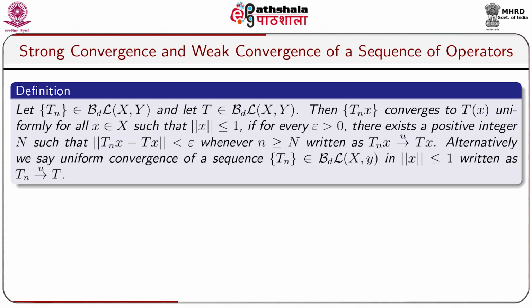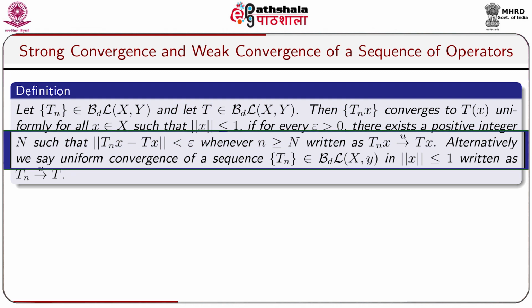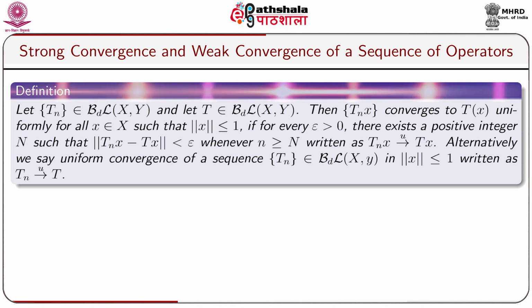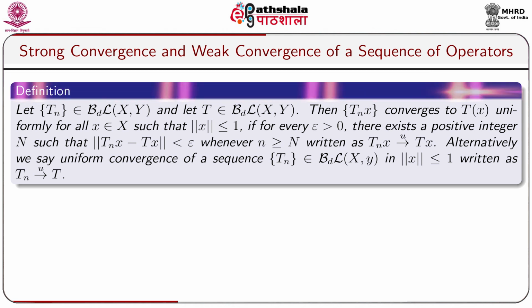Let us take a definition. Let the sequence T_n belong to BL(X,Y) and let T belong to BL(X,Y). Then the sequence T_n x converges to T x uniformly for all x belongs to capital X such that norm x less or equal to 1 if for every epsilon greater than 0 there exists a positive integer capital N such that norm T_n x minus T x is less than epsilon whenever n is greater or equal to capital N, written as T_n x goes to T x uniformly. Alternatively, we say uniform convergence of a sequence of bounded linear operators T_n in norm x less or equal to 1, written as T_n converges to T uniformly.